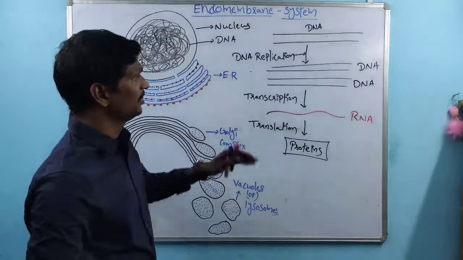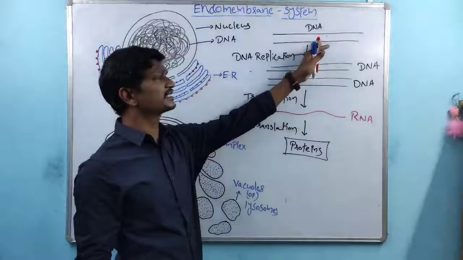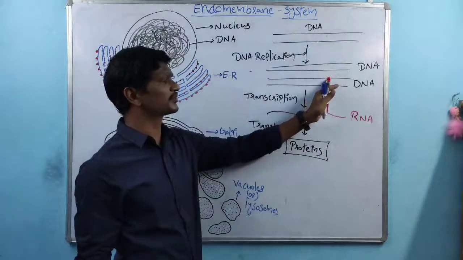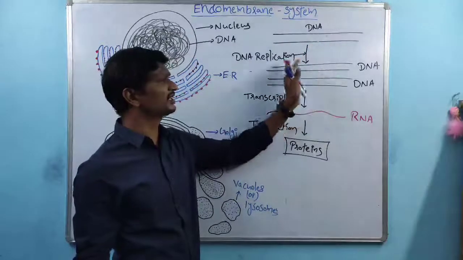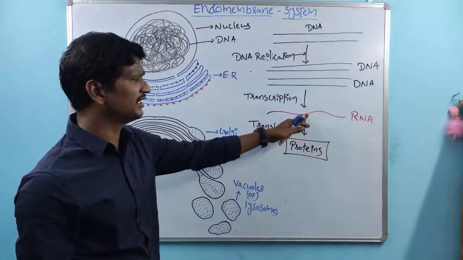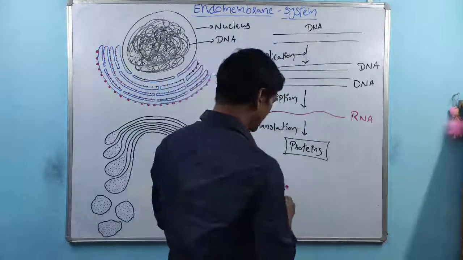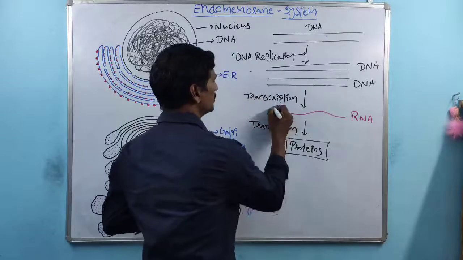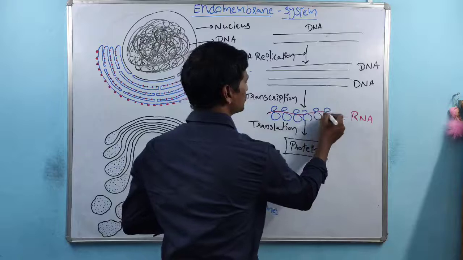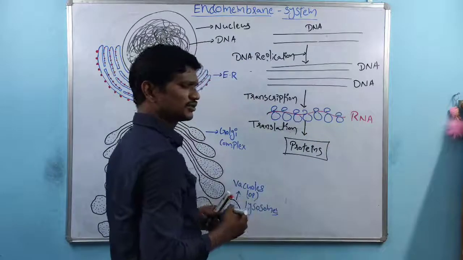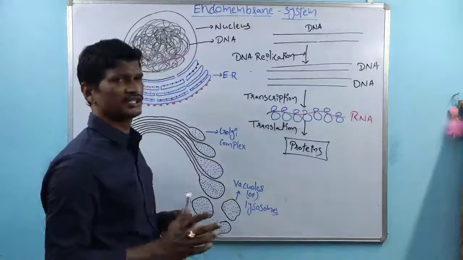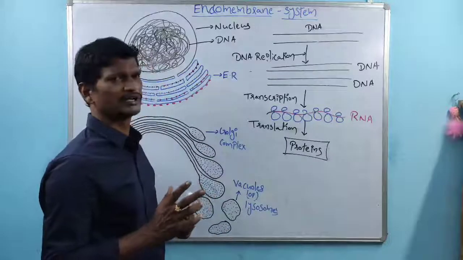So what I am telling here is, within any cell, DNA is the main component. That DNA is involved in the DNA replication process, synthesis of DNA from DNA, that is called the DNA replication process. Again, DNA is involved in synthesis of RNA. That RNA especially binds with a group of ribosomes. Ribosomes are involved in the protein synthesis process. Here proteins are synthesized. So I said here a group of enzymes are involved in biochemical reactions.